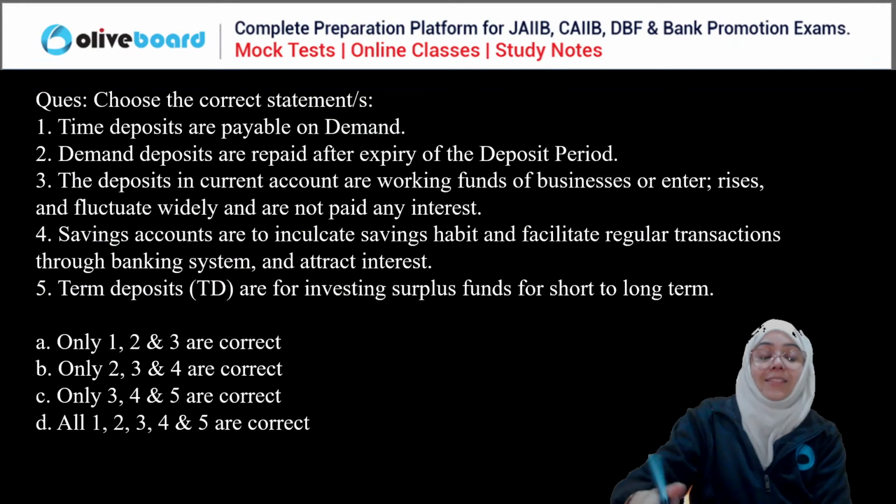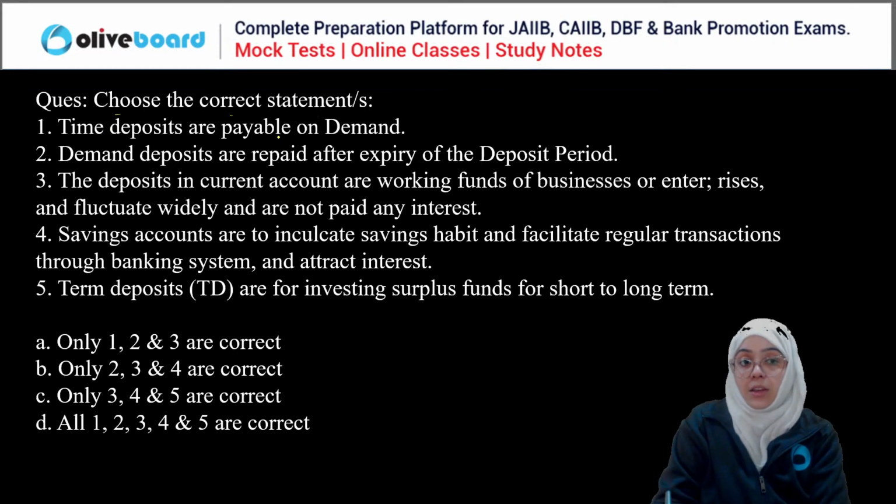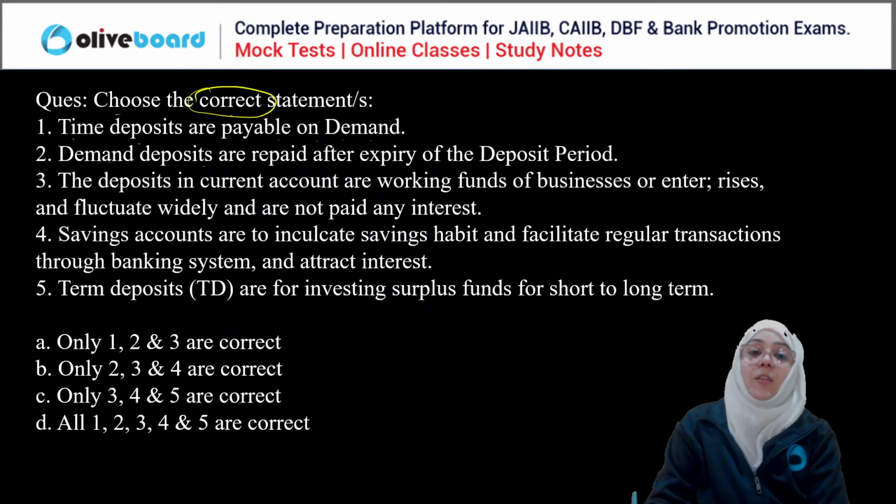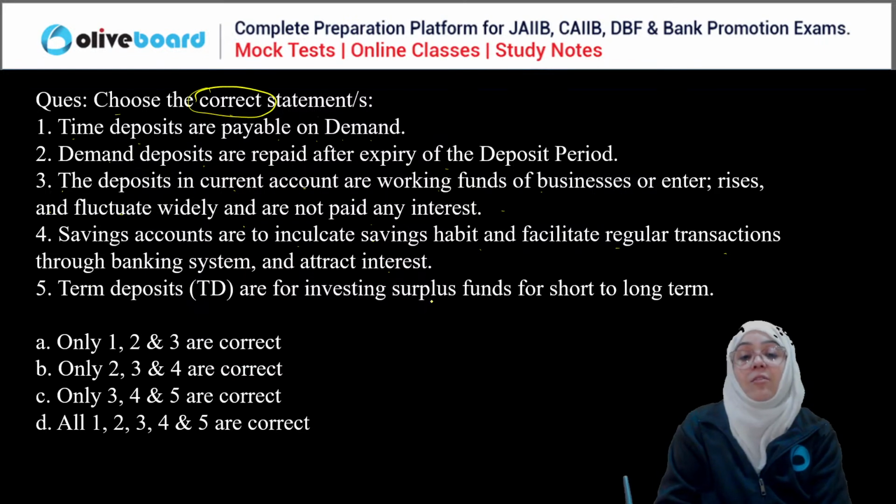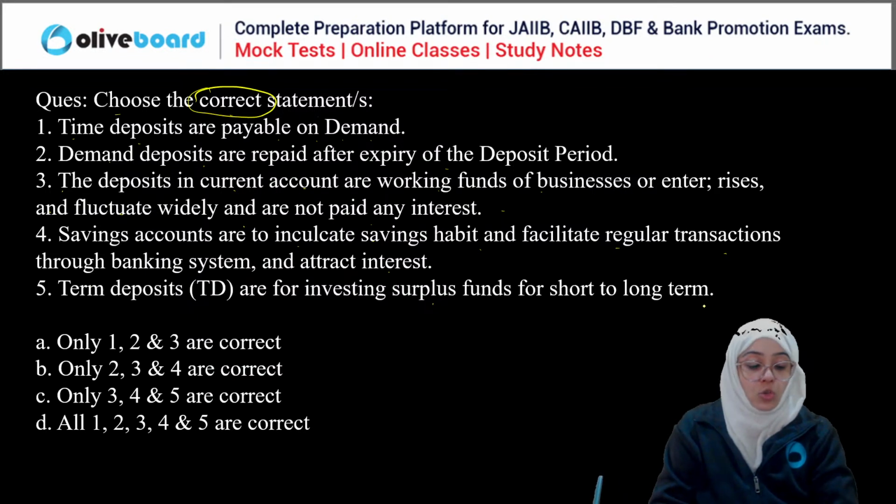Okay, next question. We have to choose the correct statement here. Time deposits are payable on demand. Demand deposits are repaid after expiry of a deposit period. The deposits in the current account are working funds of the business or enterprises, fluctuate widely and are not paid any interest. Saving bank accounts are to inculcate saving habit and facilitate regular transactions through the banking system and attract interest. Term deposits are for investing surplus funds for short to long term.